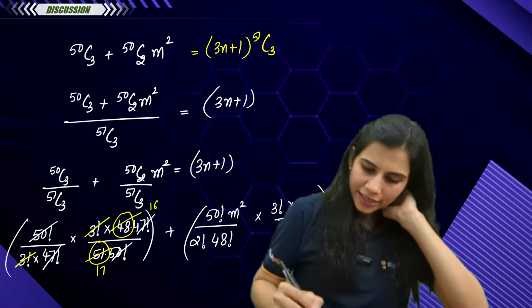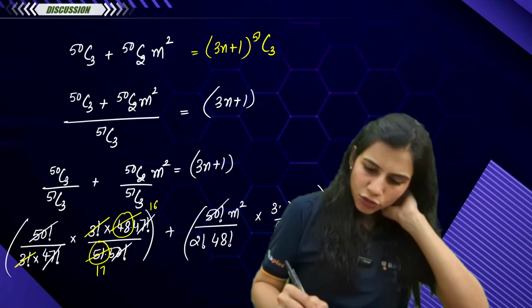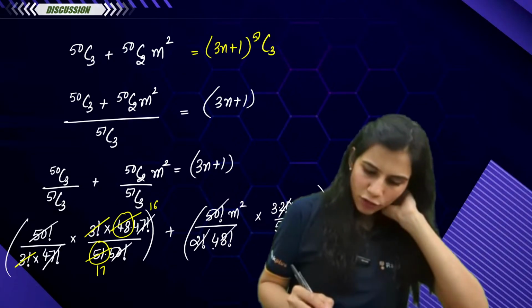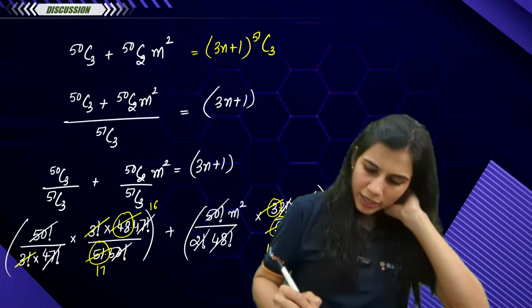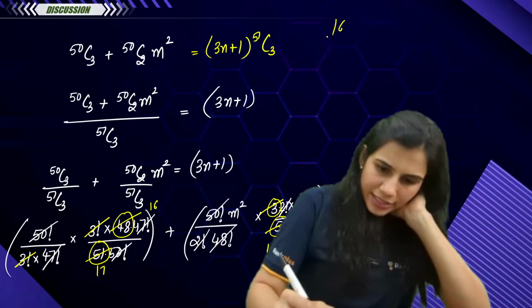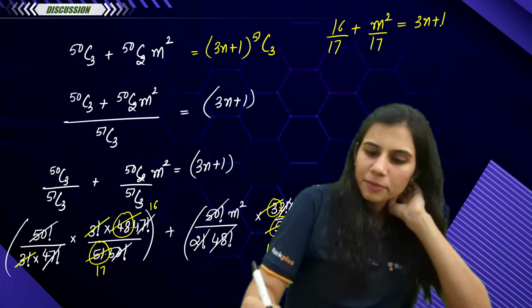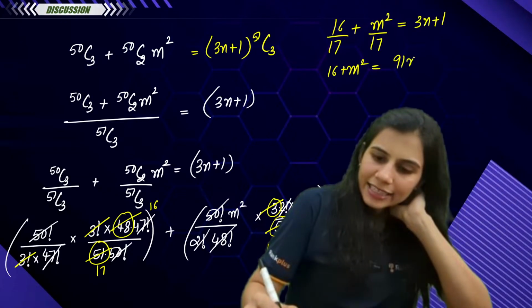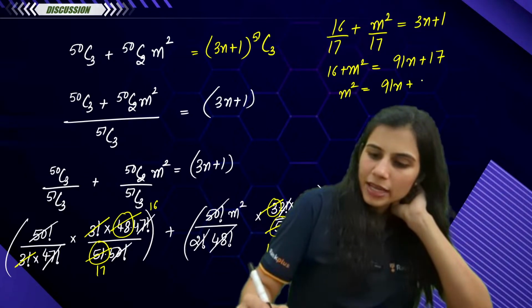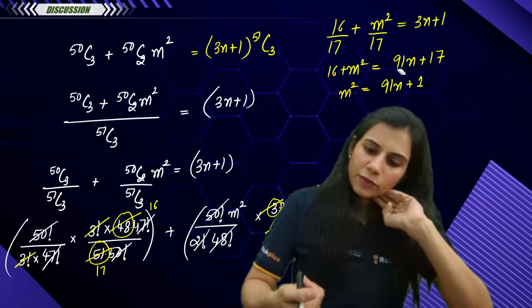Come to the next bracket again. This is 51 into 50 factorial, this gets cancelled out. 3 into 2 factorial, so 2 factorial cancels out, 48 factorial cancels out. All you are left with is 3 upon 51, which is 1 upon 17. So you are left with 16 upon 17 plus m square upon 17 is equal to 3n plus 1. Or rather, I can say this is 16 plus m square is equal to 51n plus 17. So m square is equal to 51n plus 1. 51, not 91, 51.